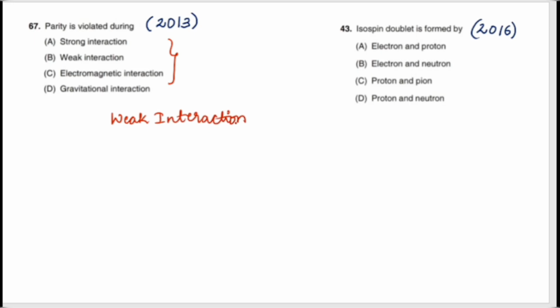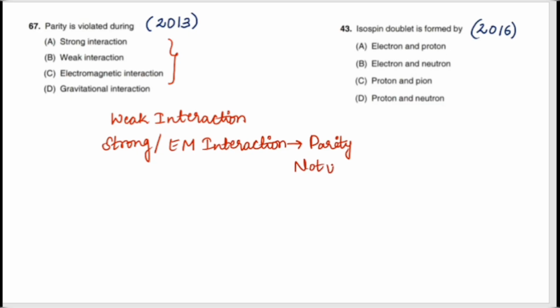Under strong and electromagnetic interaction, EM means electromagnetic interaction, parity is not violated. So in the weak interaction, parity is violated. So which option is correct now?